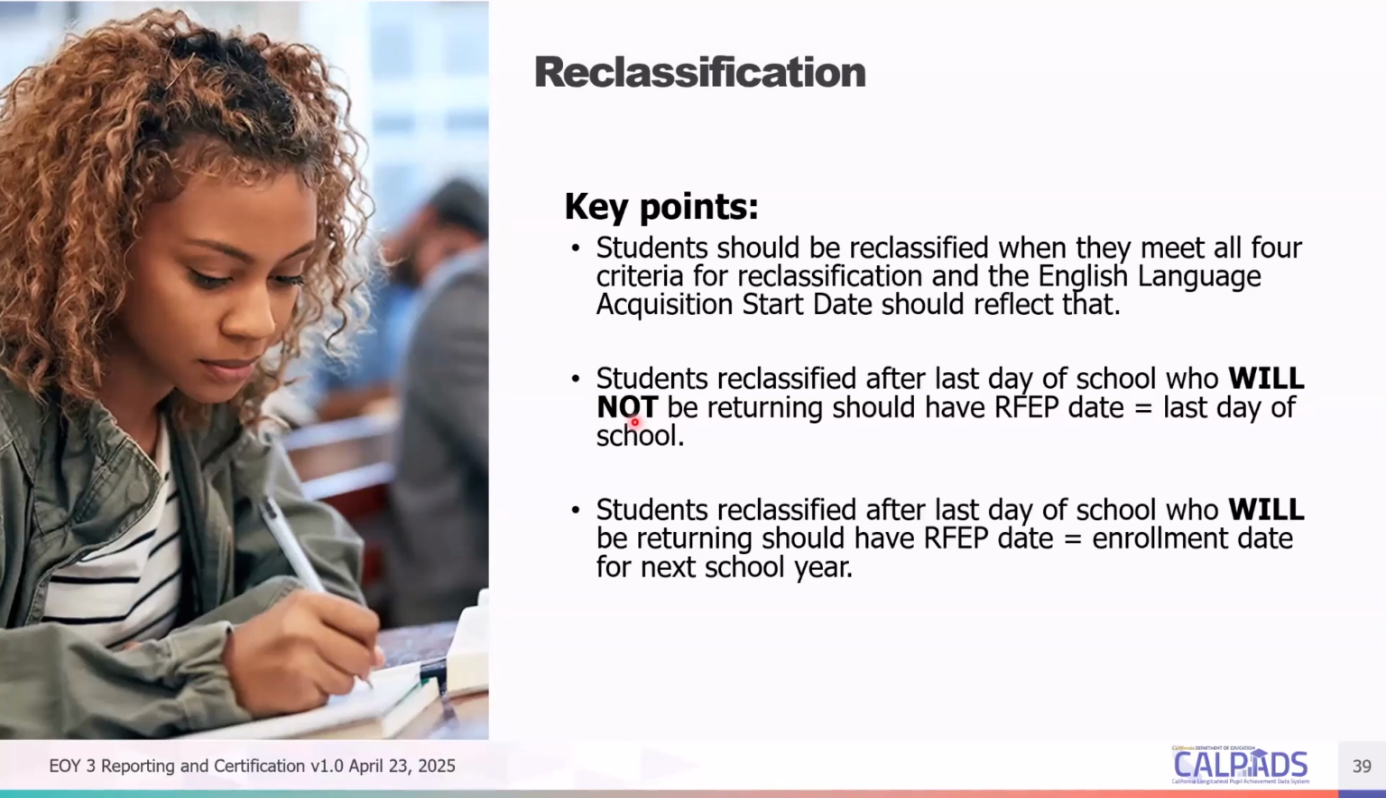Now, if a student was reclassified as RFEP during the last day of school, summer, or at any point outside of the enrollment period, and you expect the student to be accounted for at your school and to come back next year, then use the first day of school next year as the RFEP status date. Okay, so these are just some guidance that you should be aware of. There is a link to the flash in the notes if you want additional information on that.